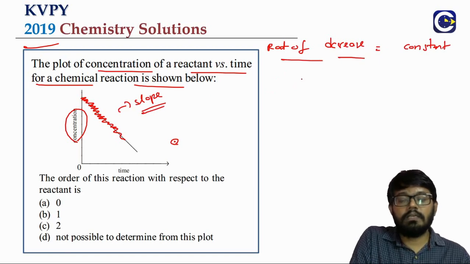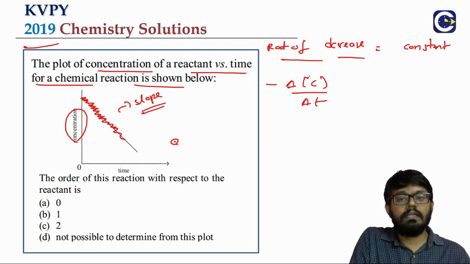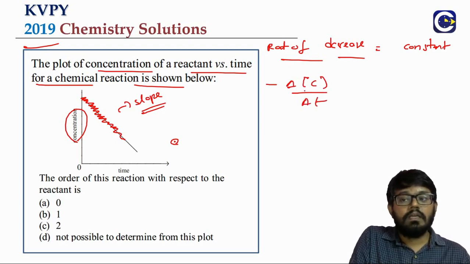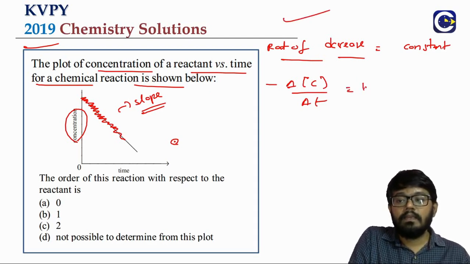In the terminology of chemical kinetics, minus delta C by delta T is the rate of change of concentration. We put a minus because delta C is negative, as concentration decreases, so that is the rate of decrease of concentration. It is a constant value, independent of the concentration.